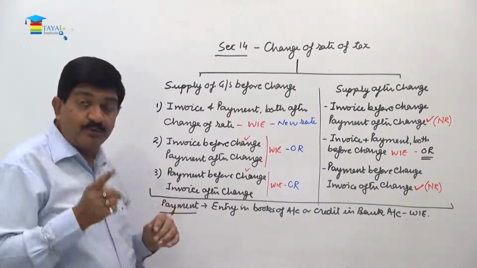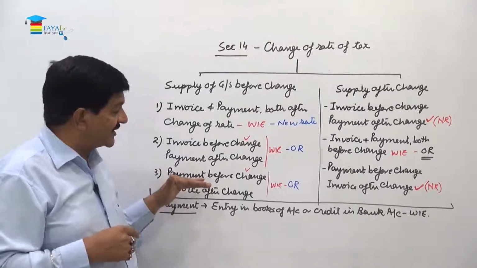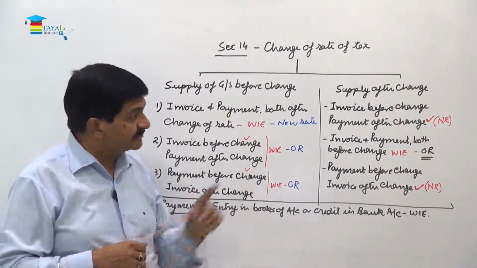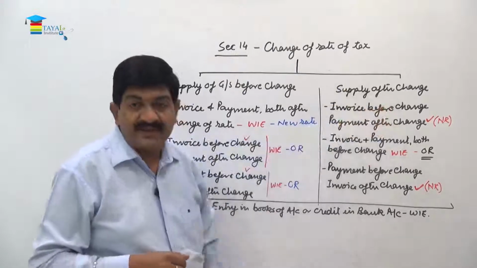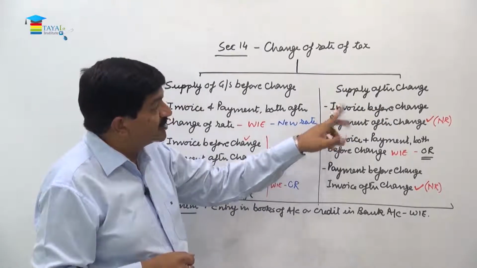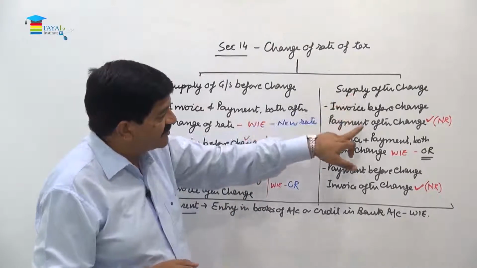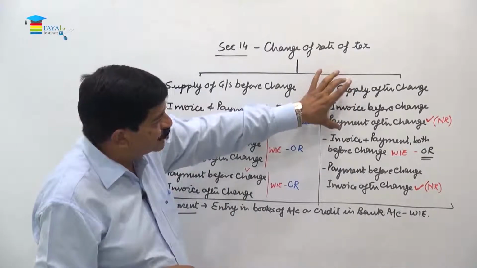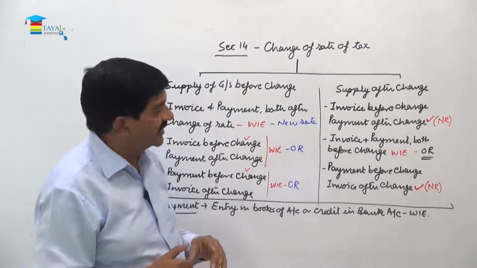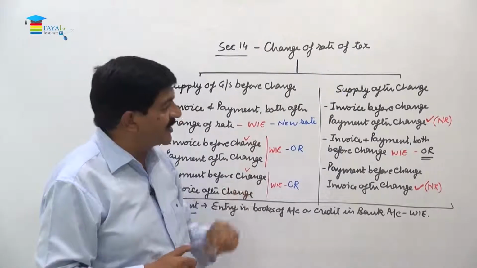If the payment is before the change and supply is before the change, in that case the date of payment will become relevant, right? If the supply is after the change, then we have to see invoice is before the change and the payment is after the change. So supply is after the change, payment is after the change, so out of three, these two are after the change, right? So when it is after, the new rate will become applicable.